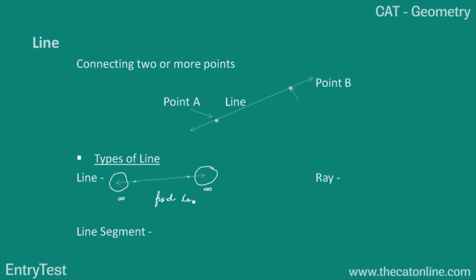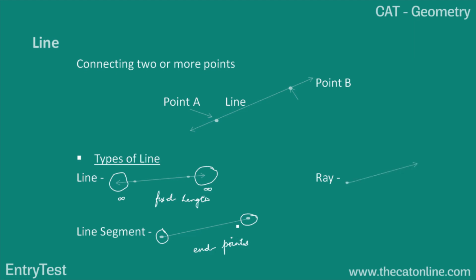Whereas if you look at the case of a line segment, a line segment has 2 definite endpoints. So these are the 2 endpoints that a line segment has, and the length of a line segment is fixed. The line segment cannot be extended till infinity.